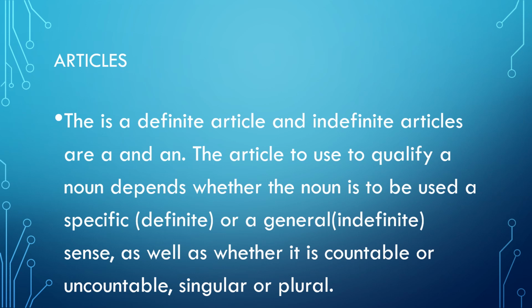But a and an only used with countable singular. But the can be used with uncountable, countable, singular or plural. We cannot use a and an with uncountable or plural. But we can only use it with countable singular. For example, there are some lions. So we cannot use article with it because lions are plural. We can only use a and an with singular or countable.